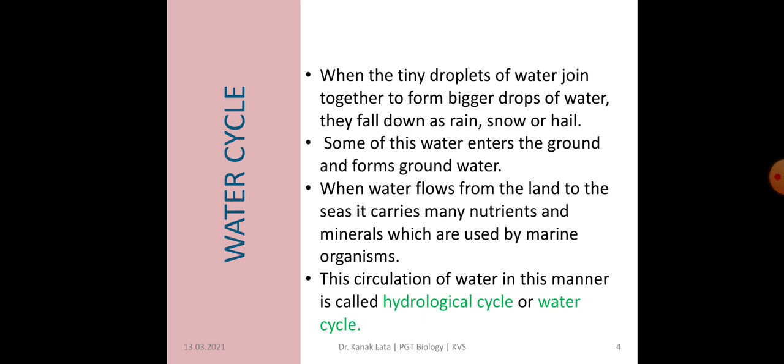When water flows from land to seas, it carries many nutrients as well as minerals which are used by marine aquatic organisms. So this circulation of water in this manner is called the hydrological cycle or water cycle.